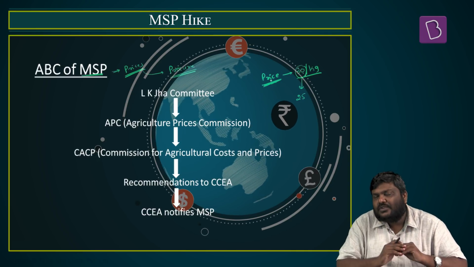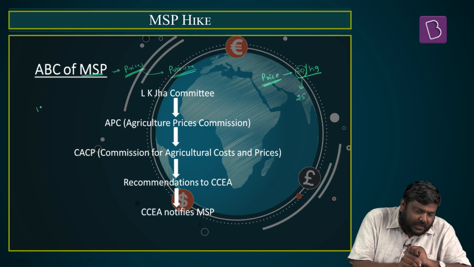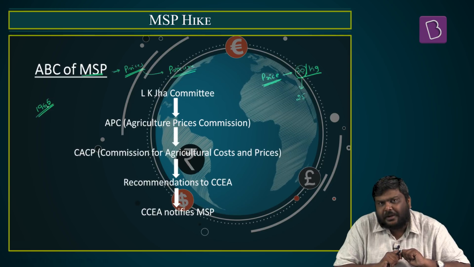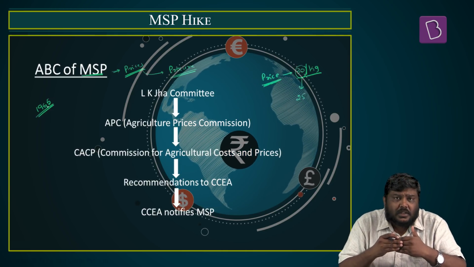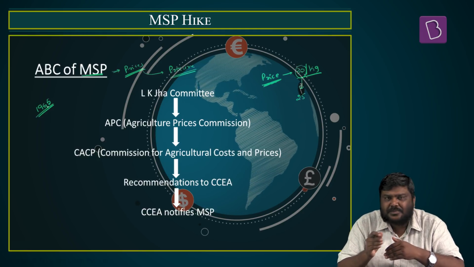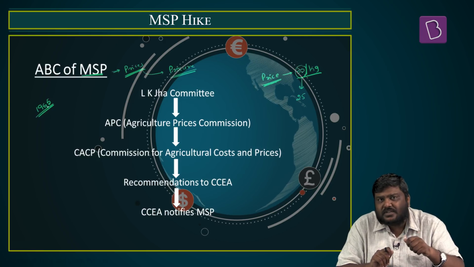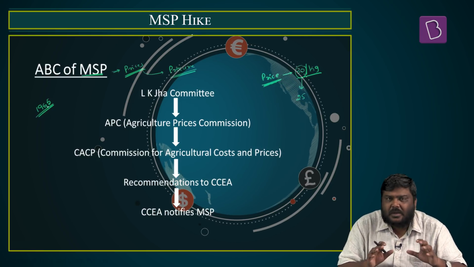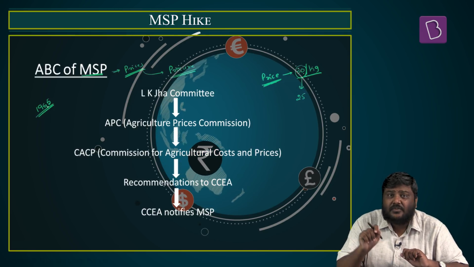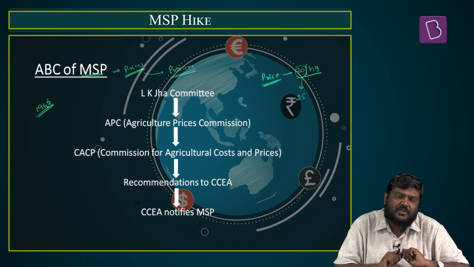Now what has been the evolution of MSP in the case of India? Let's try and understand this. In 1965, there was a severe shortage of food in India. This was because of the diversion of resources to fight the wars with China as well as Pakistan, as well as the severe drought that was experienced in India at this point of time. Ultimately, it led to a shortage of food in India, which was basically threatening the food security situation of India.